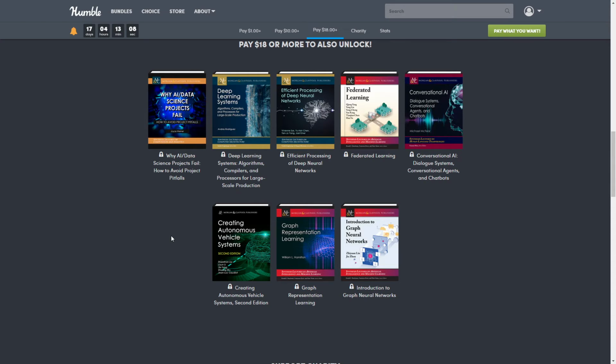So the first one is Why AI Data Science Projects Fail, How to Avoid Project Pitfalls. This one is normally $27.96. Then we have Deep Learning Systems, Algorithms, Compilers, and Processors for Large-Scale Production. So this one is normally $20. Then we have Efficient Processing of Deep Neural Networks.